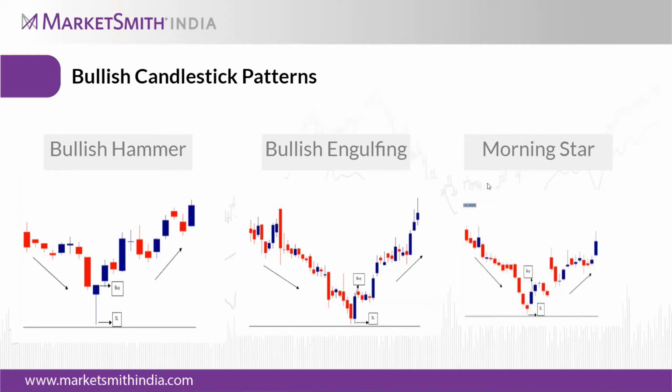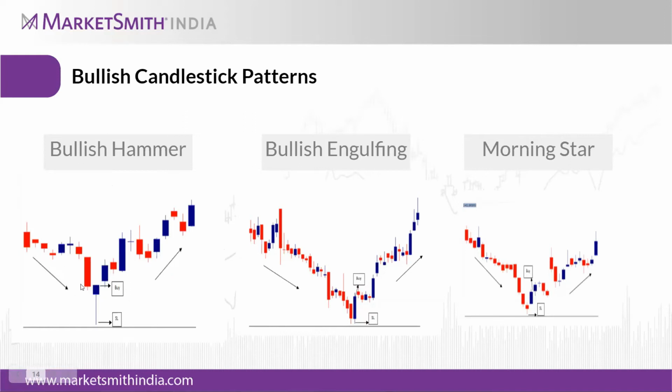So first one will come to the hammer. If you observe carefully, the bottom of the hammer has made a long lower shadow, a hammer kind of pattern. After that, it went into a rally. In order to satisfy this rule, the first rule is that there should be a downtrend before this candle formation.